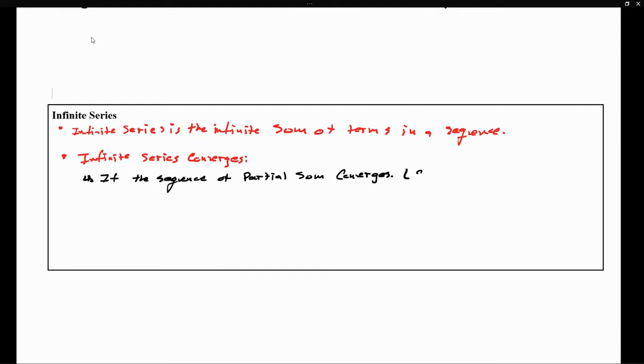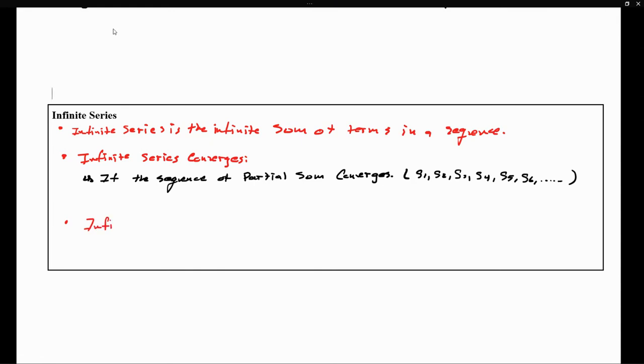In other words, if I take a look at S of 1, S of 2, and if I create a sequence made out of partial sums, if this sequence converges, then therefore we can say that the infinite series converges as well.